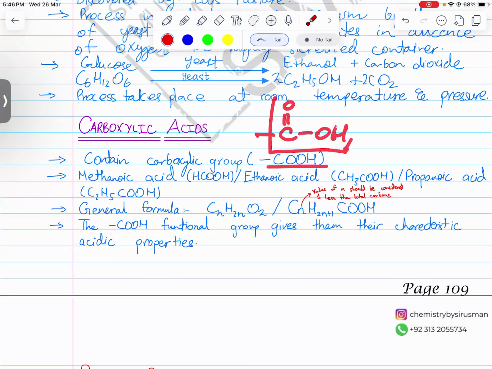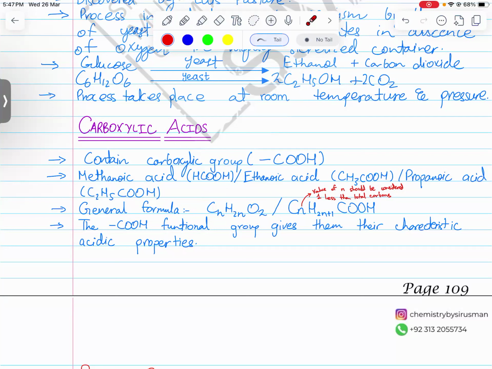You should always remember that the functional group of carboxylic acid is always located at the end of a chain. There are many examples of carboxylic acid, just like all other families: methanoic acid, ethanoic acid, propanoic acid, butanoic, pentanoic, hexanoic acids. Their general formula can be written in two ways. To write their molecular formula, the pattern is CnH2nO2.